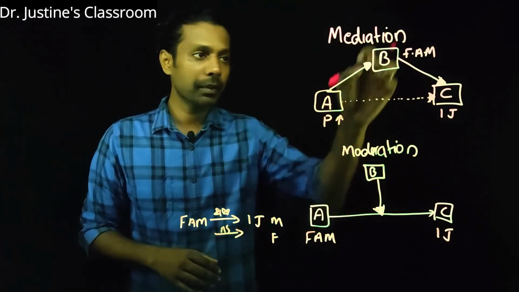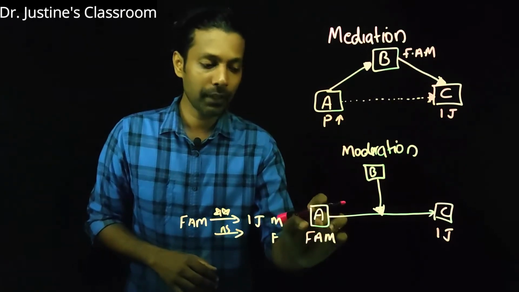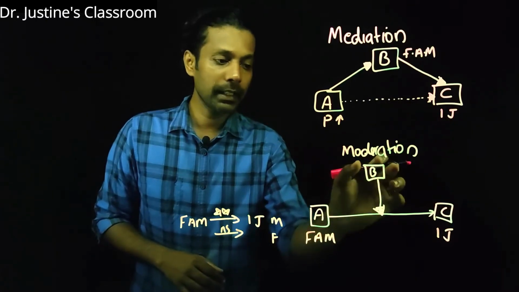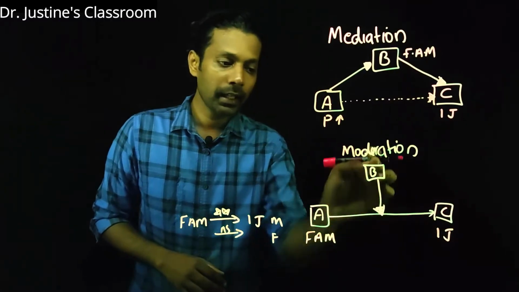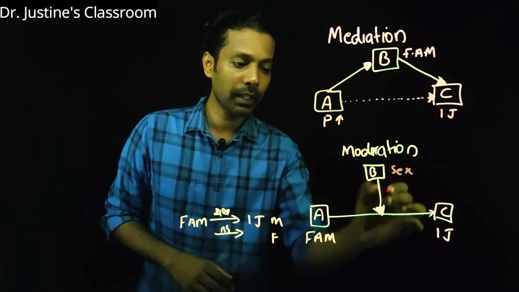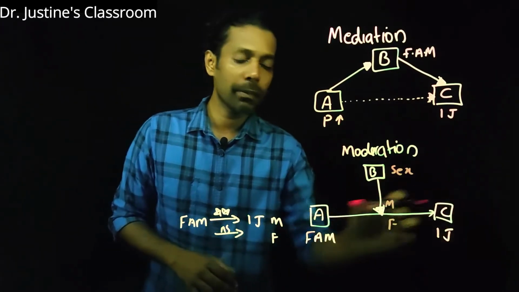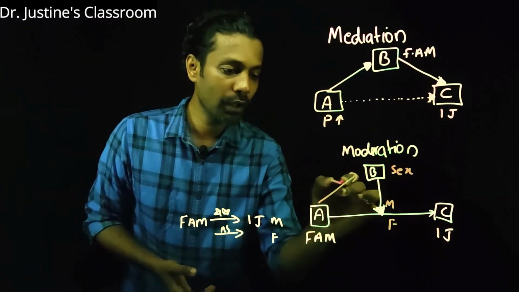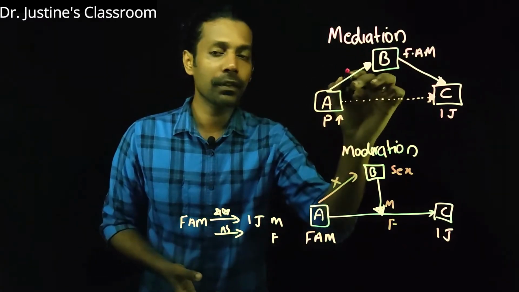So what is the difference between mediation and moderation here? It is not necessary that this independent variable has to lead to the moderating variable. Okay, it is a separate entity. Its connection with this one is moderated by another variable. Now if you consider sex as a moderating variable, that is male and female, the relationship between independent variable and dependent variable is different. This is a moderating condition. So this connection is not required. But here, when you think about the mediation analysis, this connection is very important.